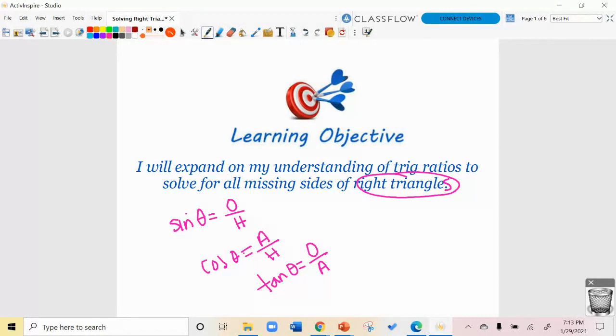You've also in class last time done some work with solving for missing sides. And you know that the Pythagorean theorem is huge in this. In my last video, I started to show you how to set up those ratios, and then during class, you actually were solving them.